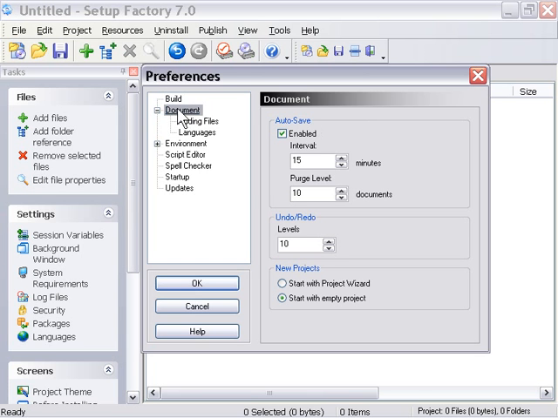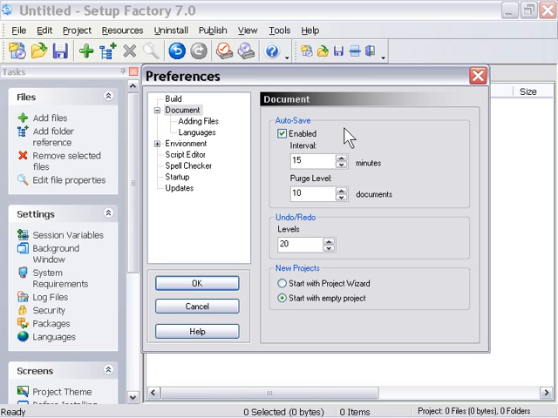You can see, for example, under the document setting here, you have an opportunity to change your undo levels. That's an example of a typical requirement that a lot of people would like to have a higher level of undo so that they can actually experiment with some changes and know that they can back out of them. Some people don't worry about that sort of thing. So we have it set by default to 10, but you can actually change that. I tend to set that up to as high as 20 personally.